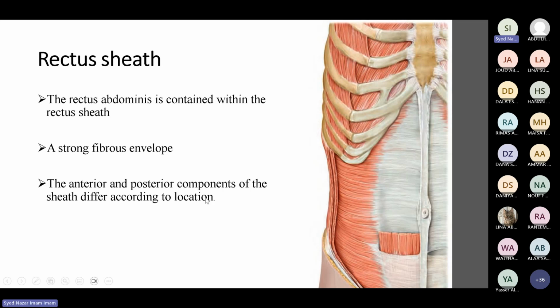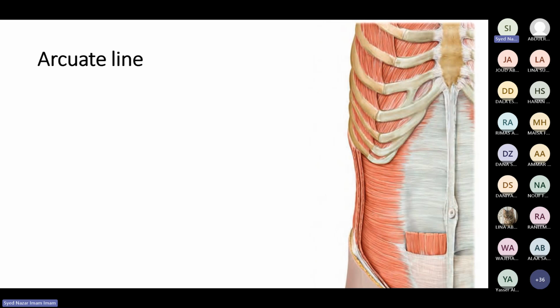As I said to you, we have the anterior wall and the posterior wall, and these are not the same throughout. So where do they start from? From the pubic symphysis to the xiphoid sternum, we have this rectus abdominis muscle, and it is enclosed by what? The rectus sheath, which has the anterior wall and the posterior wall, but they are not the same. So we'll see in which region how the anterior wall and the posterior wall are formed.